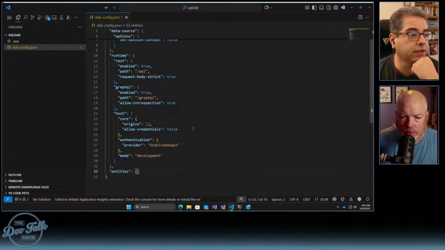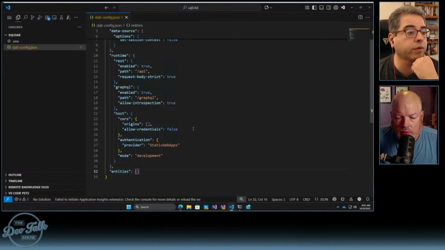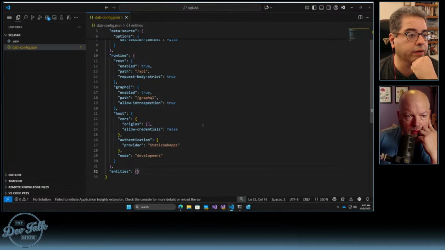Columns with the default value are ignored during insert only when their value in the payload is null. As a consequence, insert operations in the default columns when request body strict is true can't result in explicit null values. To accomplish this, an update operation is required. And then they say columns with the default aren't ignored during update, regardless of the payload value.